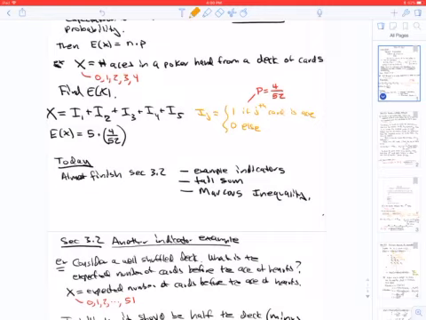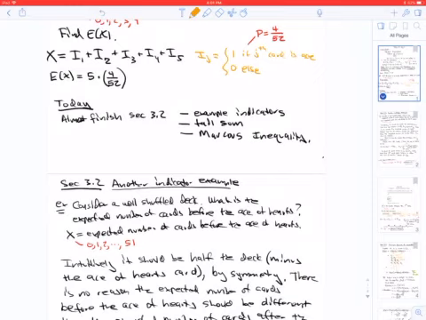So, for example, if X is a hypergeometric random variable, for example, the number of aces in a poker hand from a deck of cards, X takes values 0, 1, 2, 3, or 4, and we can write X as a sum of 5 indicators, where, for example, the third indicator is a 1 if the third card is an ace. Now, the probability that the third card is an ace is 4 over 52. That's an unconditional probability. So then the expectation of X is just the number of indicators times that probability.